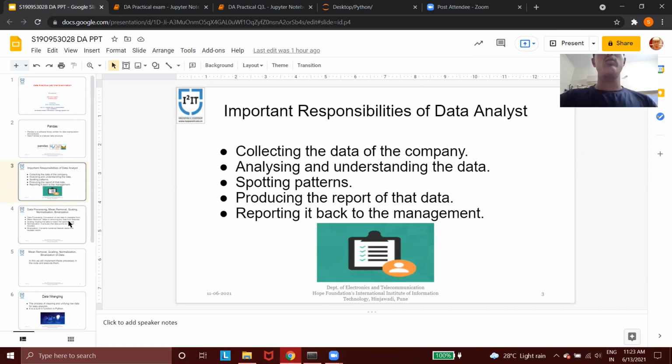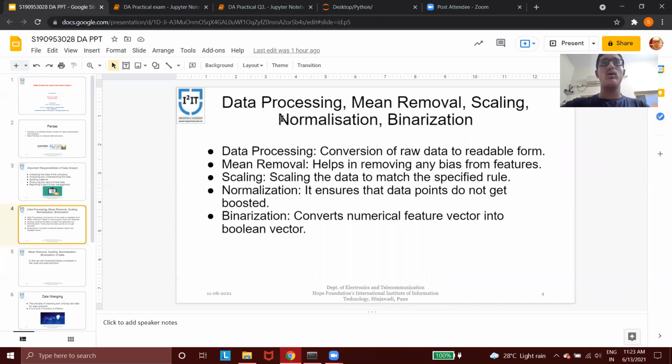Now the third question given to me was about data processing, mean removal, scaling, normalization, and binarization. I had to first of all explain this and then perform it in the Jupyter notebook. So data processing means manipulation of data on a computer, which includes conversion of raw data that is messy and complex into an easily readable form, which can be easy to understand.